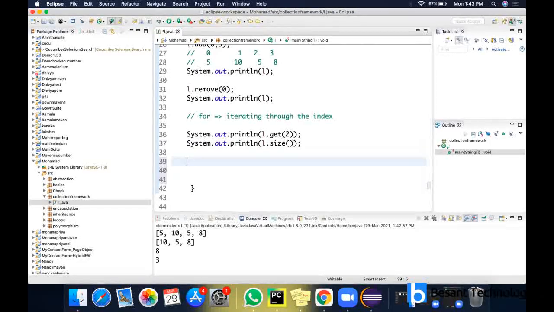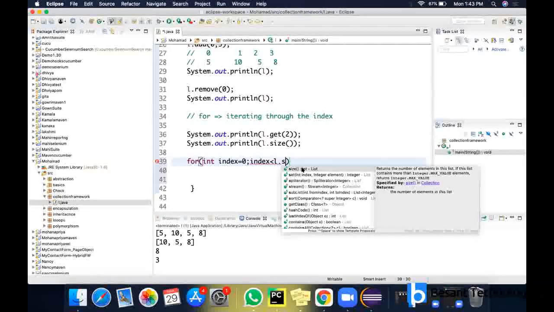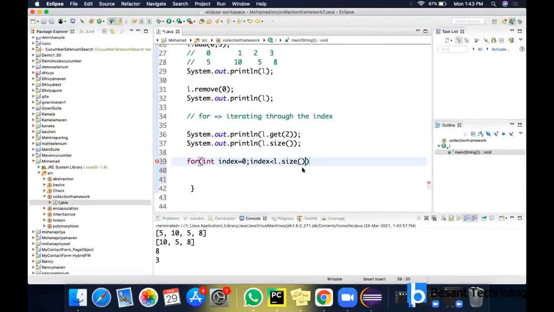So now it is displaying the elements using the normal for loop. I told you we are iterating through the index. Index always starts from 0, and the endpoint is the size of the list, L.size. So it will start from index position 0 and iterate through the entire list. I have given the range as L.size, and I'm going to increment this index value.